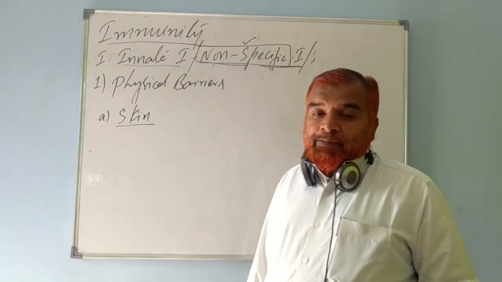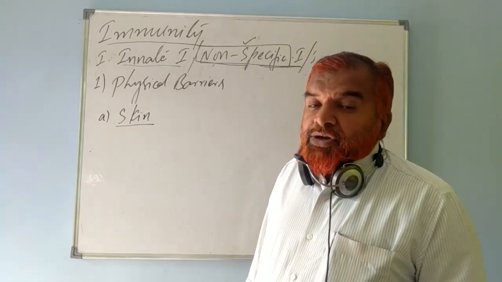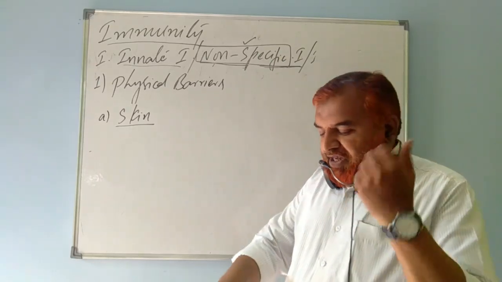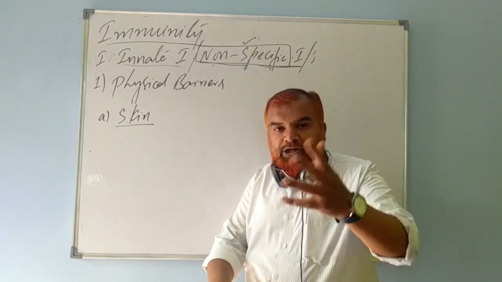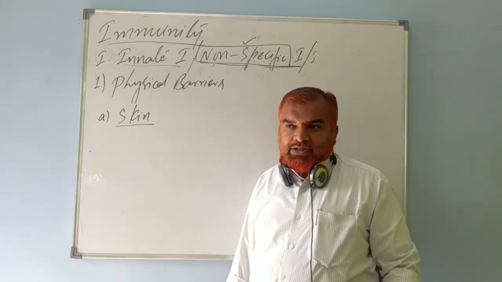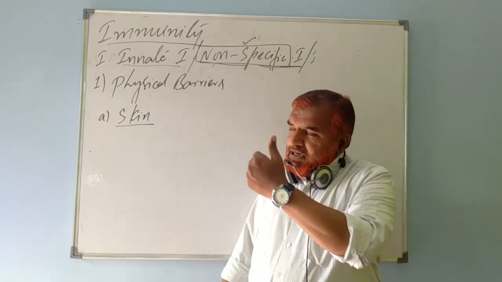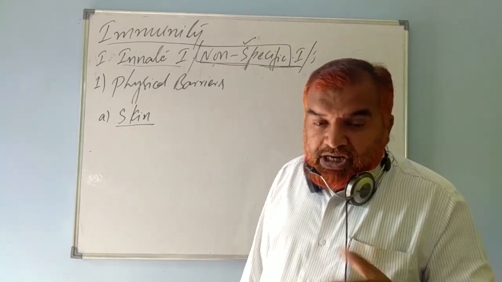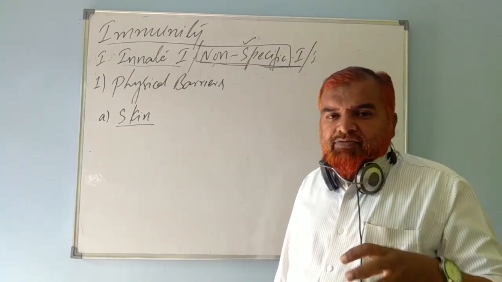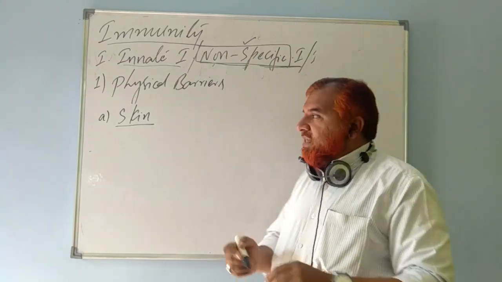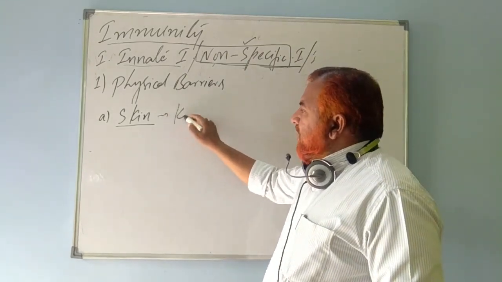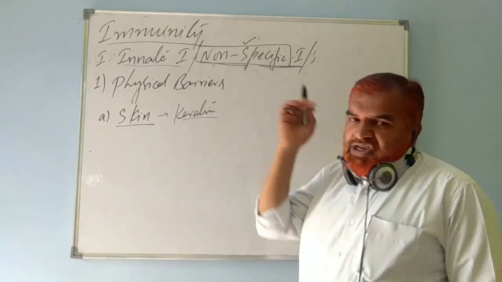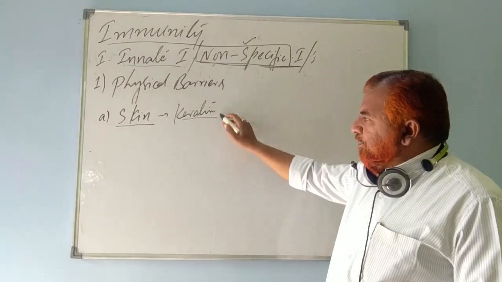Skin is the largest organ, and skin has a protein known as keratin. What is the specialty of keratin? It is an insoluble protein. When you are taking a bath, the protein is not soluble in water, it's not going away. It's not melting because of sun rays or chemicals. A very hard, fibrous, insoluble protein known as keratin. In the skin, we have keratin. In the hair, we have keratin. It plays a significant role in immunology.